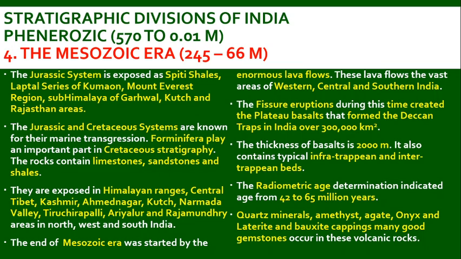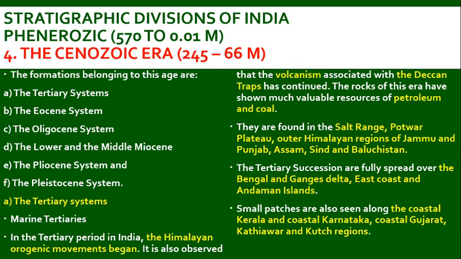It also contains typical infratrapian and intertrapian beds. The radiometric age determination shows that 42 to 65 million years ago these systems are formed. The minerals found in these regions are quartz, amethyst, agate, onyx and laterite, bauxite cappings, and many good limestones occur in this volcanic rocks. Next comes the Cenozoic era.